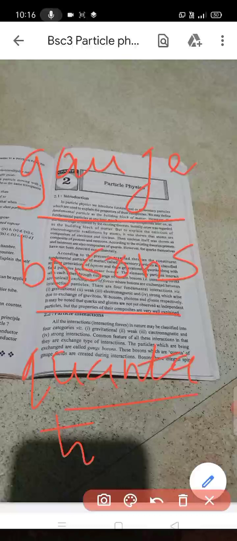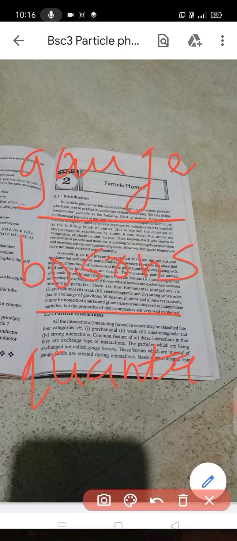All the bosons except weak bosons have zero mass, that is, the gravitons, photons and gluons are massless neutral particles.